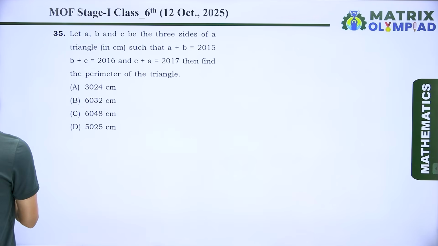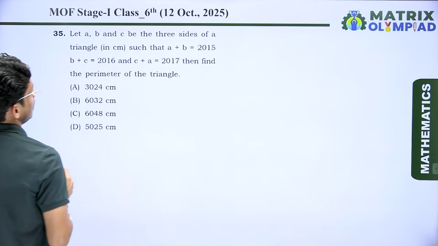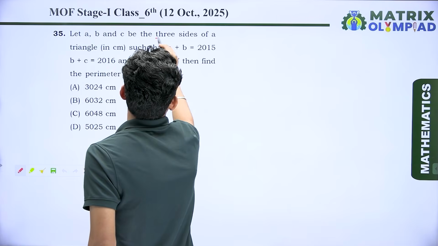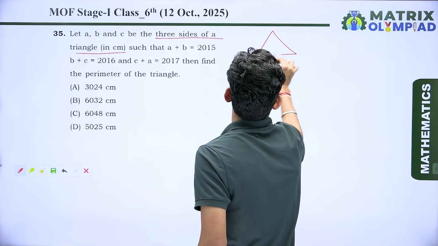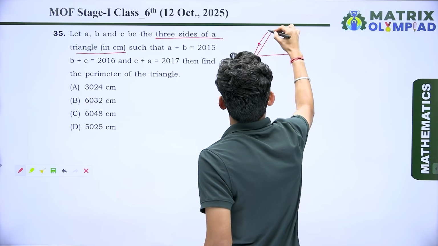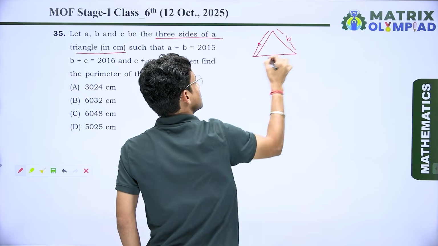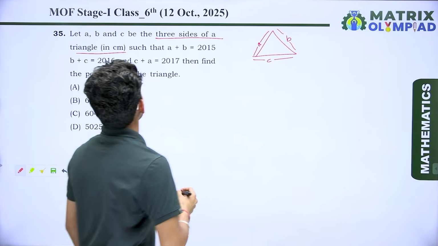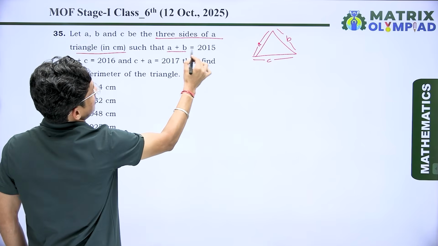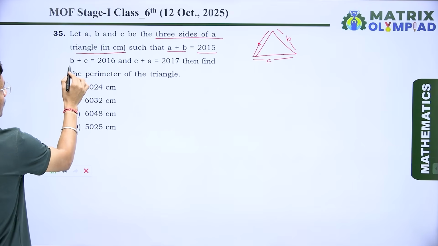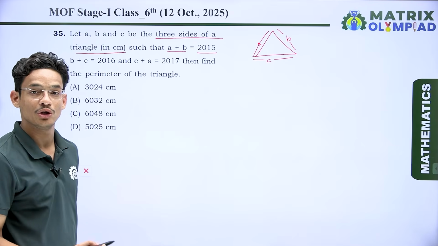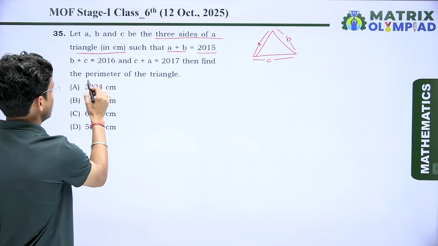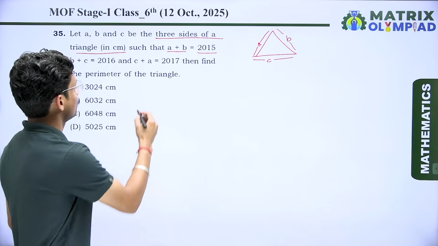Now the next question: let A, B, C be the 3 sides of a triangle. Let's assume we have a triangle. This is the side A, this is the side B and this is the side C. We are given that the sum of A plus B is 2015, the sum of B plus C is 2016 and the sum of C plus A is 2017. Then find the perimeter of the triangle.